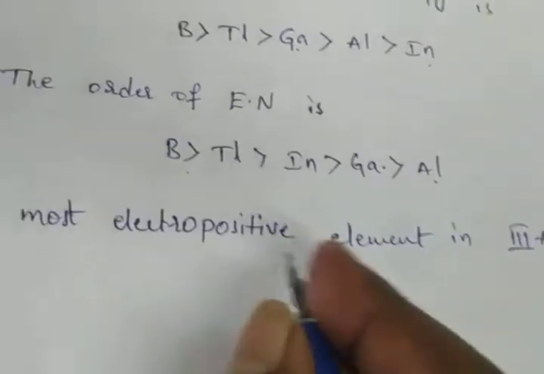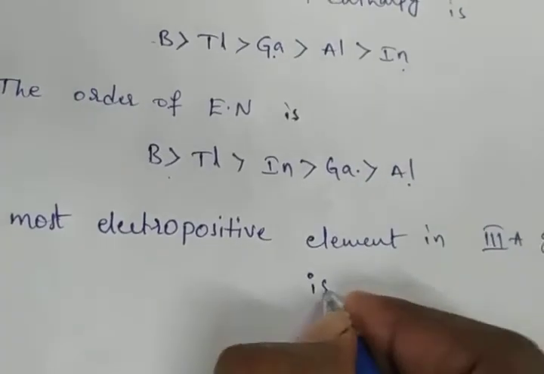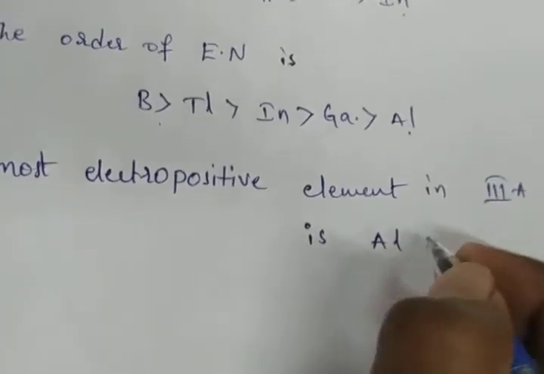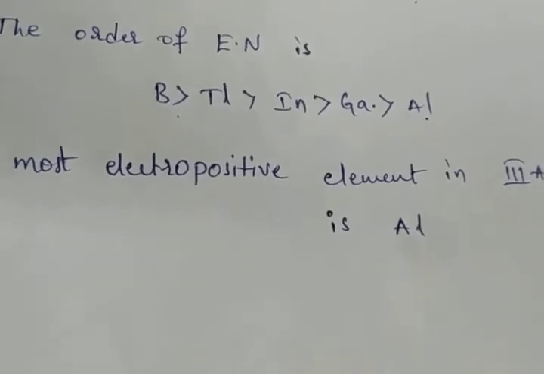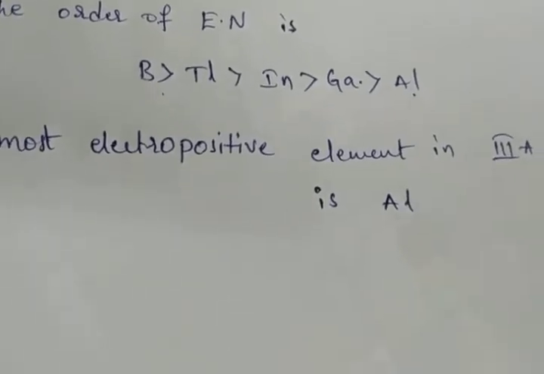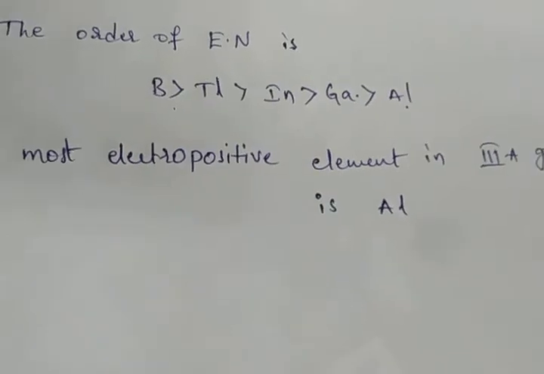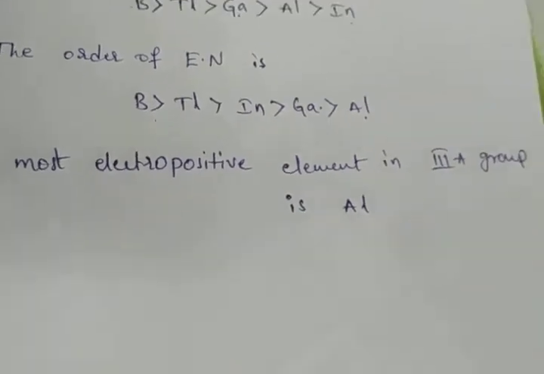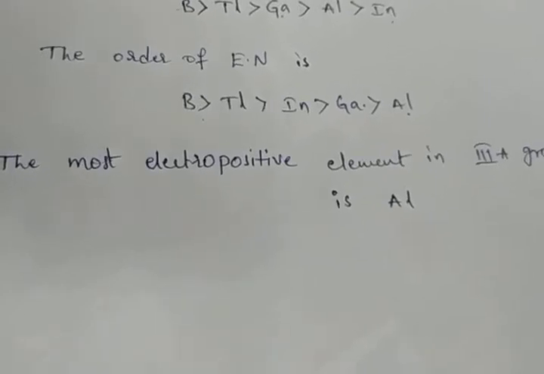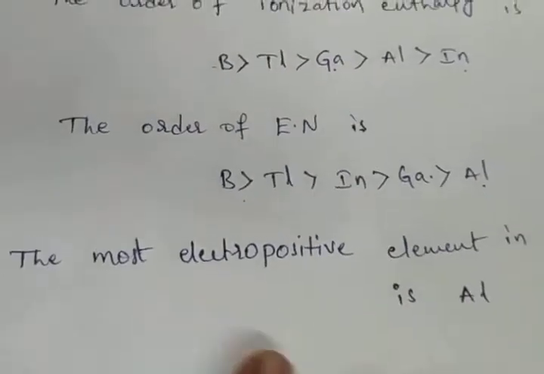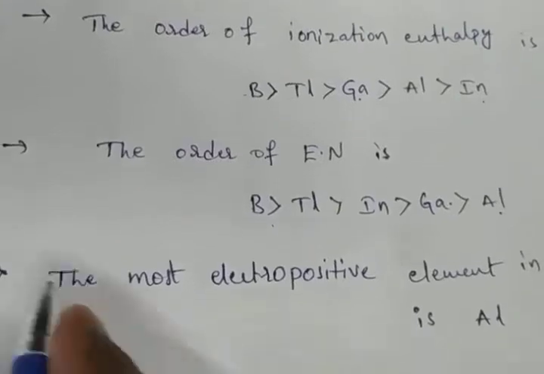Aluminium. Which is the most electronegative element in 3rd A group? Boron. Electronegativity is more in boron, electropositivity is more in aluminium. See the differences, they will ask this type of questions only.